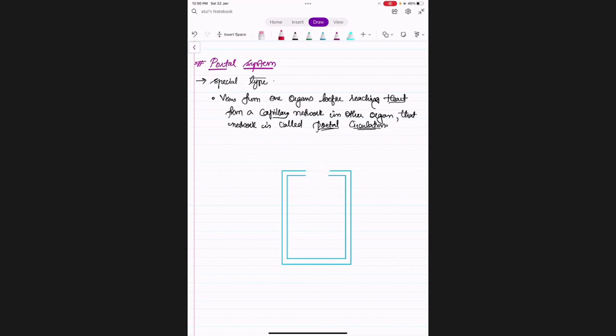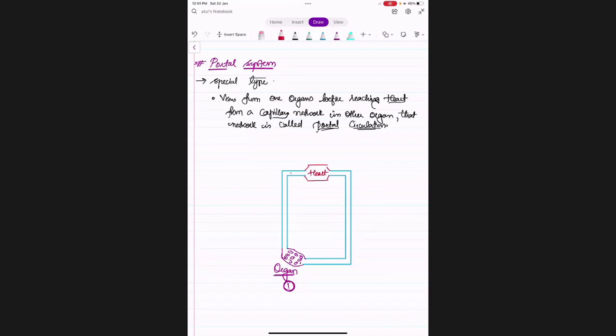Here we make a heart. And here we make it as some body organ. Here let us say it is a capillary network. This is organ number 1, where the blood is going.